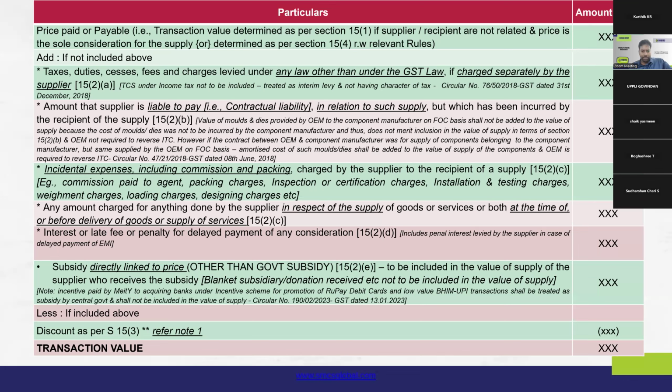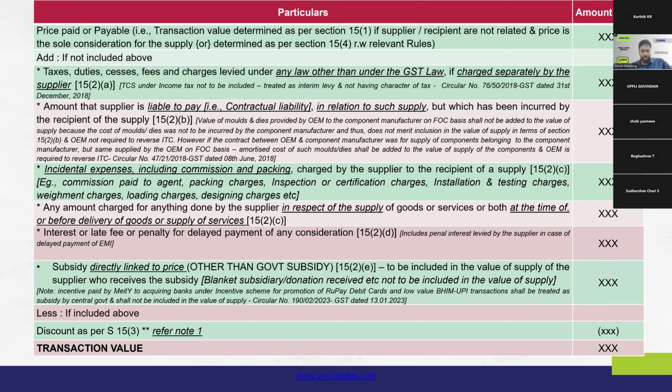What is important to note is that the value of it should be included in the value of supply of the supplier who actually receives the subsidy. If the supplier is not the person who is actually receiving the subsidy, then even though he is undertaking the service, that value is not to be added in his value of supply.